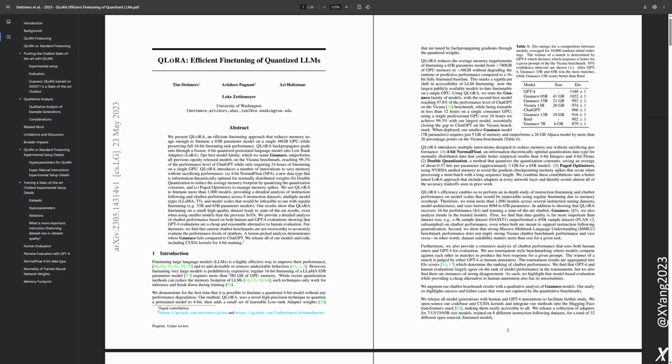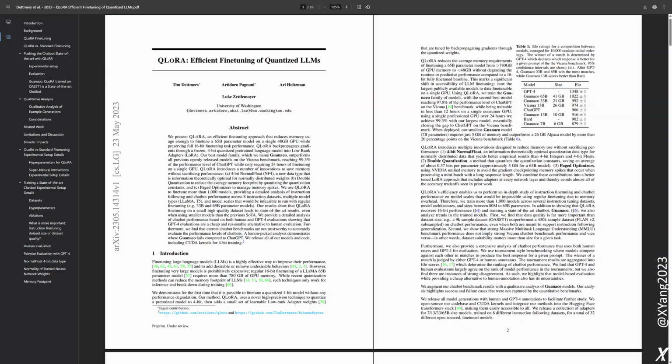Huge efficiency gains. But how does the model actually use those low precision weights during the forward pass when it's generating text or during the backward pass when it's learning? Right, so this is where the distinction between the storage format and the computation format becomes important. Okay, so tell me more about that.